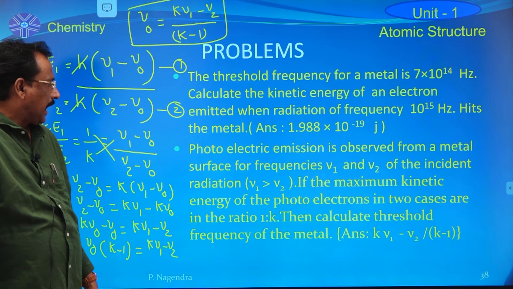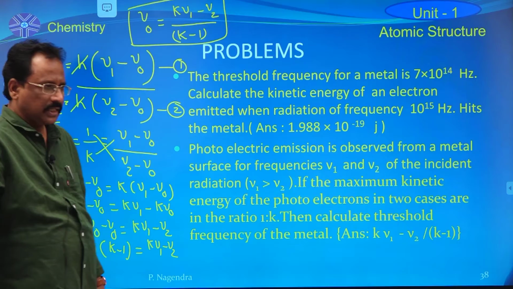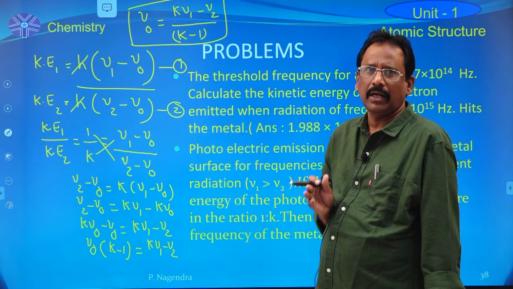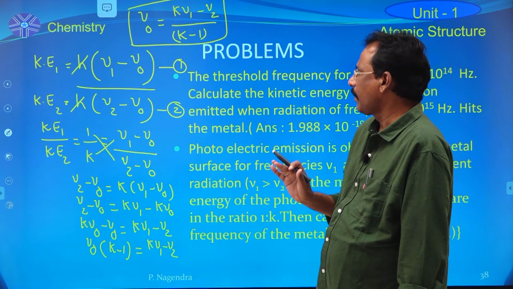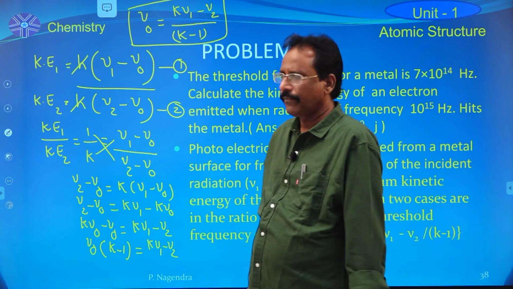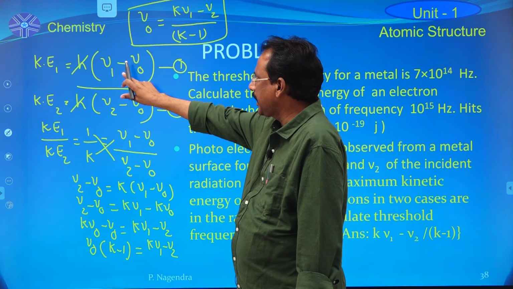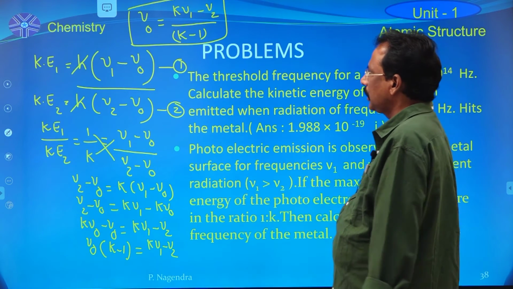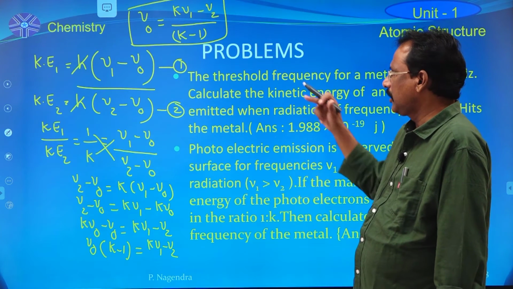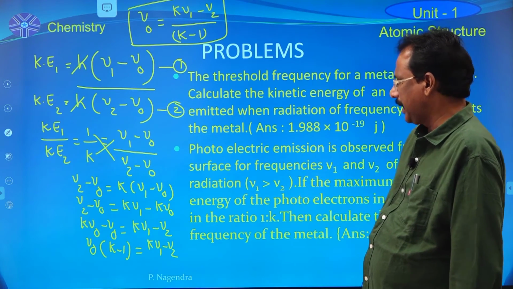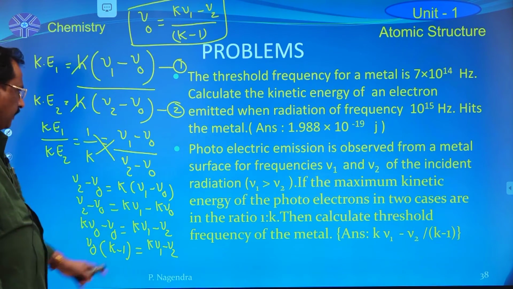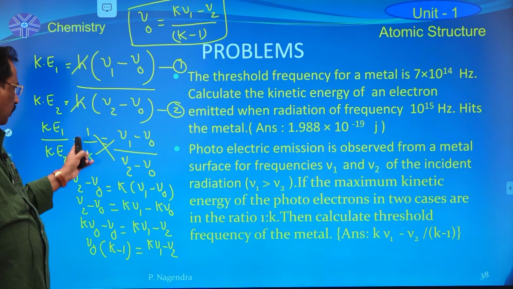So, Einstein's expression indicates the kinetic energy of the emitted electron is always directly proportional to the frequency of the incident light. If the frequency of the incident light is more than the threshold frequency of the metal, then that metal exhibits the photoelectric effect property. In this problem, the ratio between the kinetic energies is given, which is equal to 1 by k.